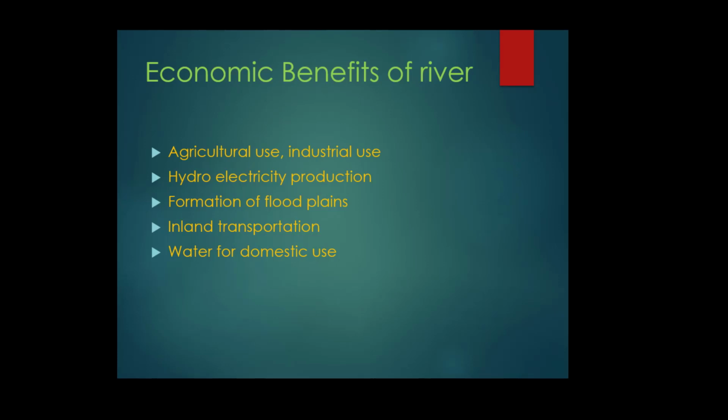Now we see the role of rivers in the economy of a country. How do rivers help in boosting the economy?